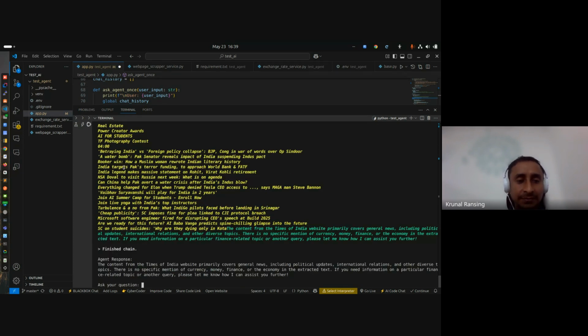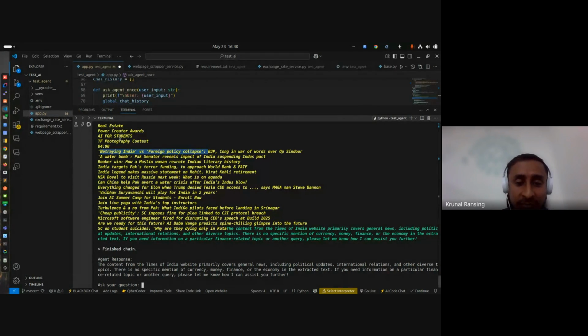Now you can see there are lots of different news items, not only financial, some political news also. But what the LLM does here: my agent was given the entire information, because in my agent tool I have not added extra steps to parse or summarize that response, so the LLM is going to do that for me.